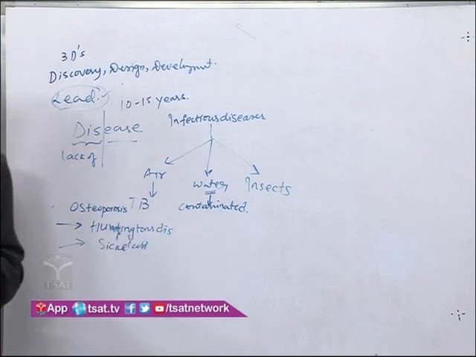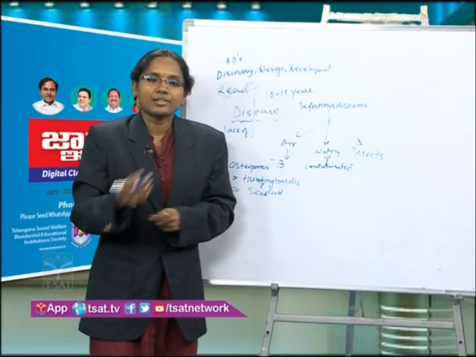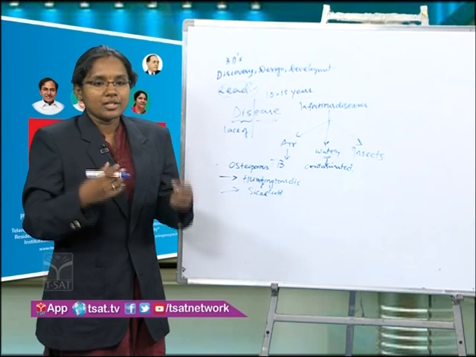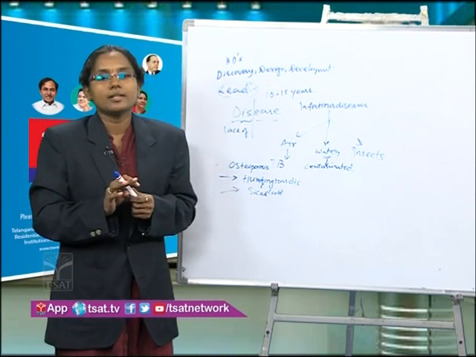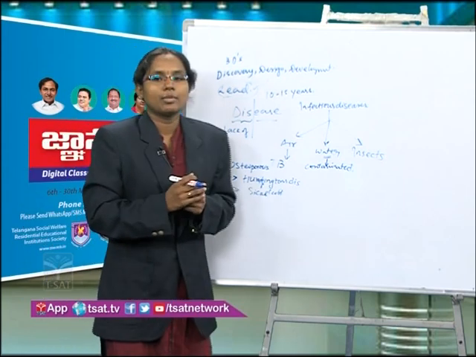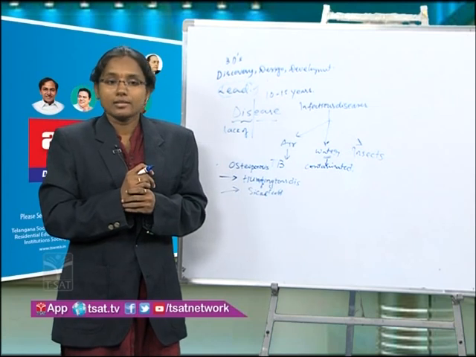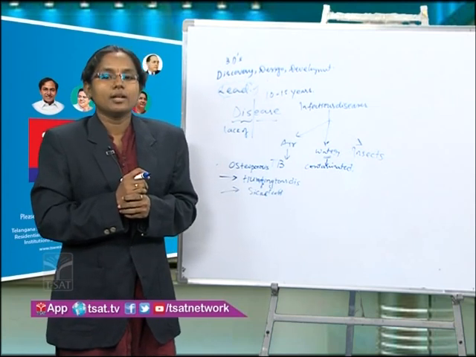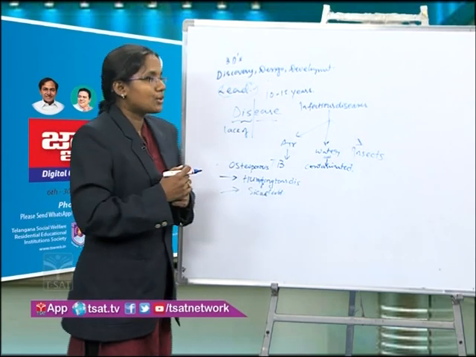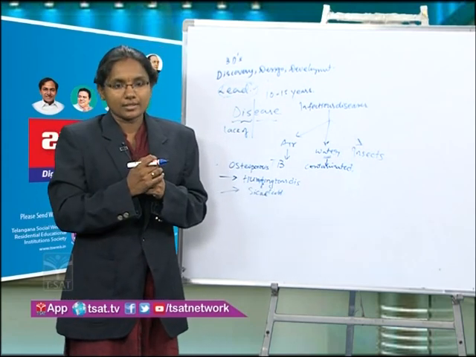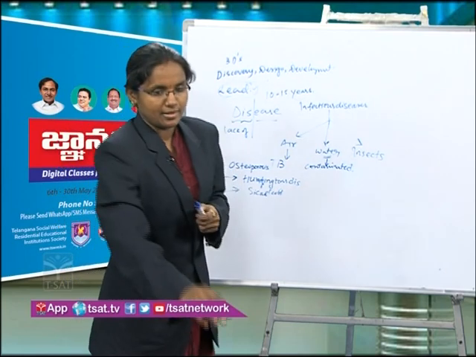Okay, and then physiological diseases. These occur because of the malfunction of the body. If your body is not functioning properly, if the systems are not working properly, then these diseases will occur. For example, diabetes. If there is insufficient insulin production in the body, then it will cause diabetes, right? And cancers also, uncontrolled growth of the cells which causes cancer. This also comes under physiological diseases.